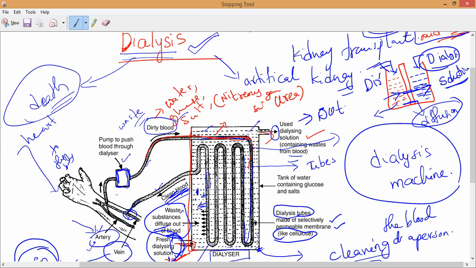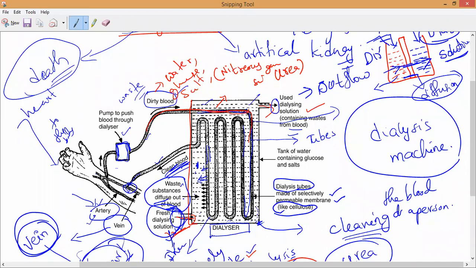This is the outflow of dialysis solution, and this is called the inflow of dialysis solution. Understand? Continuously the fluid is being passed there, so that the dialysis process takes place. Again, the cleaned blood goes back into the body by veins, and these veins carry the clean blood to the heart. The heart will pump it back to all the organs. This is the dialysis process.